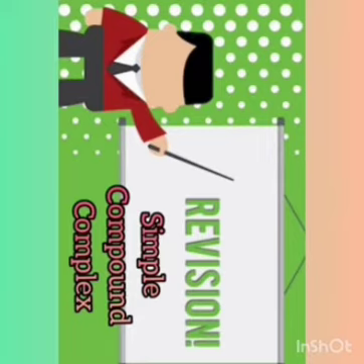A main clause gives complete meaning, whereas a subordinate clause does not give complete meaning and depends on the main clause. The main clause is otherwise called the independent or principal clause, whereas the subordinate clause is called the dependent clause. These are the things we discussed in the previous session.